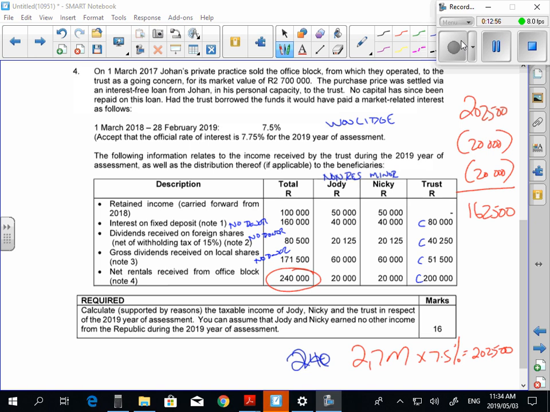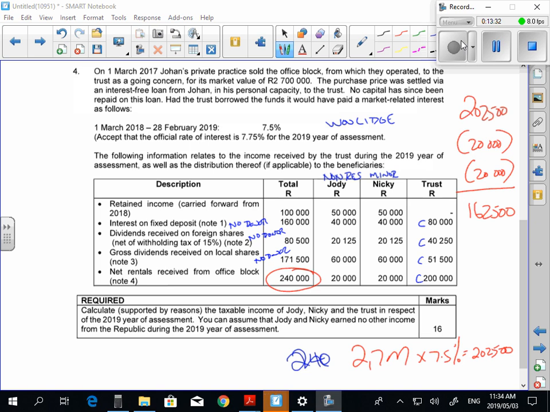And then at year end, guys, the trust gets given the remaining 200,000 Rand. So where is that limit going to apply? Is it going to apply to Nikki or to Jody, or is it going to apply to the amount that's left in the trust? The amount that's left in the trust. Do you understand? So you've got to do it in order of transaction, this one. So on a date basis, the guys get it, and you're going to take the 202,500, and it's slowly going to get smaller. And eventually, that last person that gets something where you cross that 202,500 threshold, that's when you're going to apply that Woolidge limit and where you're going to stop stuff.